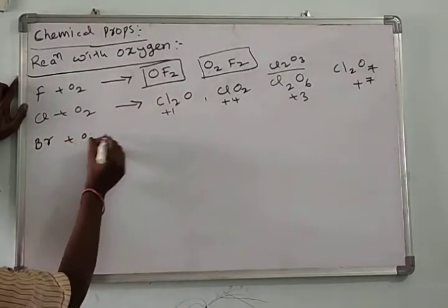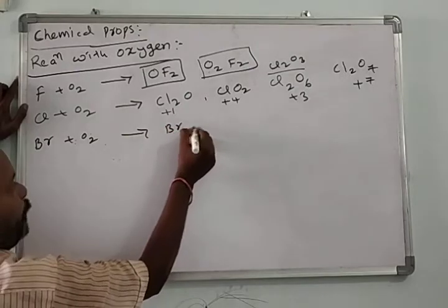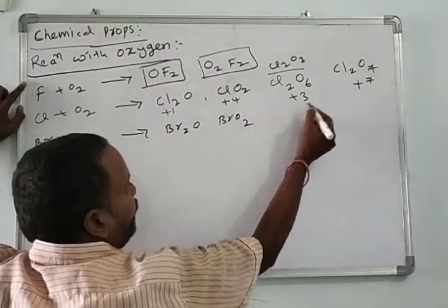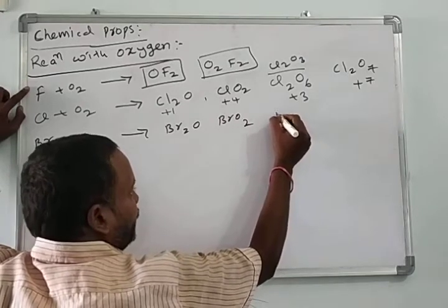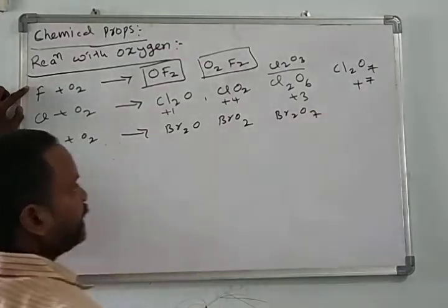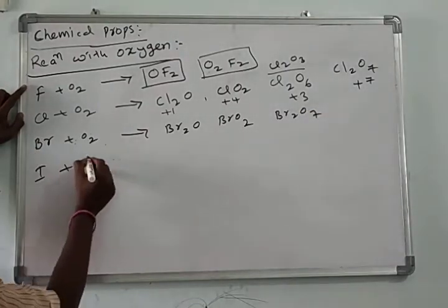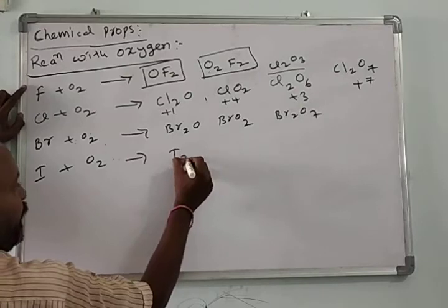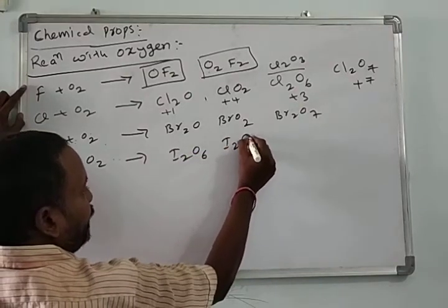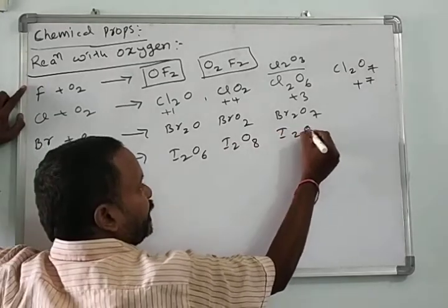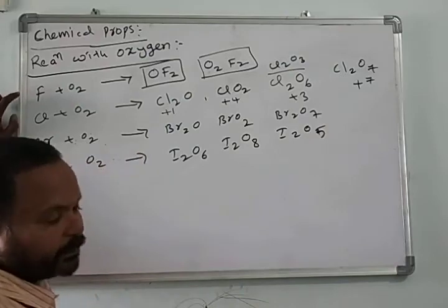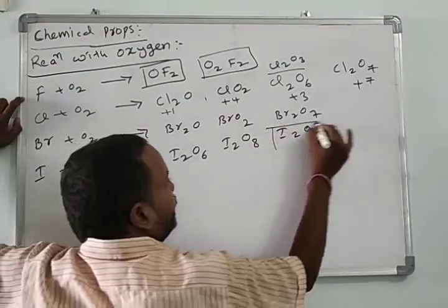Bromine reacts with oxygen and forms bromine monoxide, bromine dioxide, bromine pentoxide, and bromine hexoxide. Iodine also reacts with oxygen and forms iodine trioxide, I2O6, iodine tetroxide, iodine pentoxide, and iodine heptoxide. Iodine pentoxide is also there.